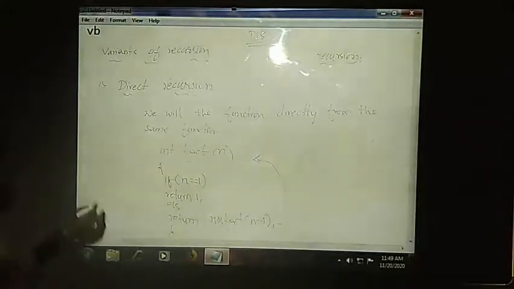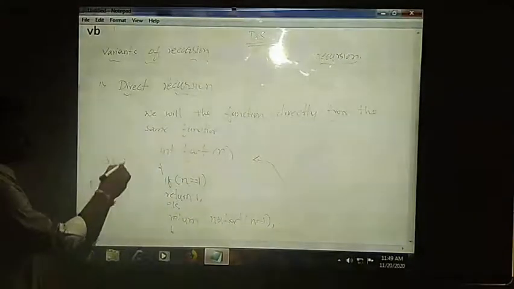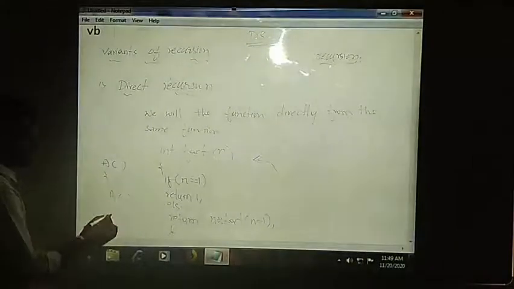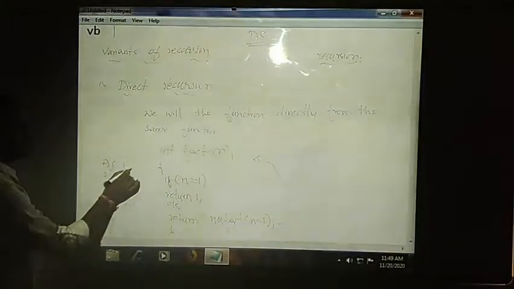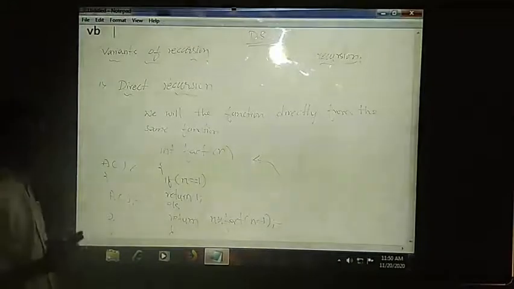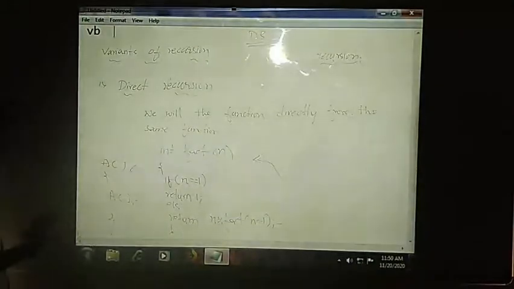Direct recursion is nothing but within the function you call the same function without using any other functions. Directly we call ourselves.